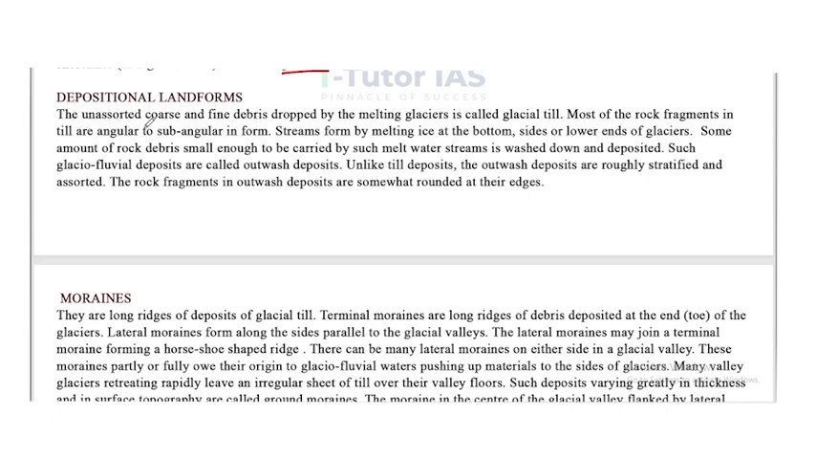The unassorted coarse and fine debris dropped by the melting glacier is called glacial till. Most of the rock fragments in till are angular to subangular in form.